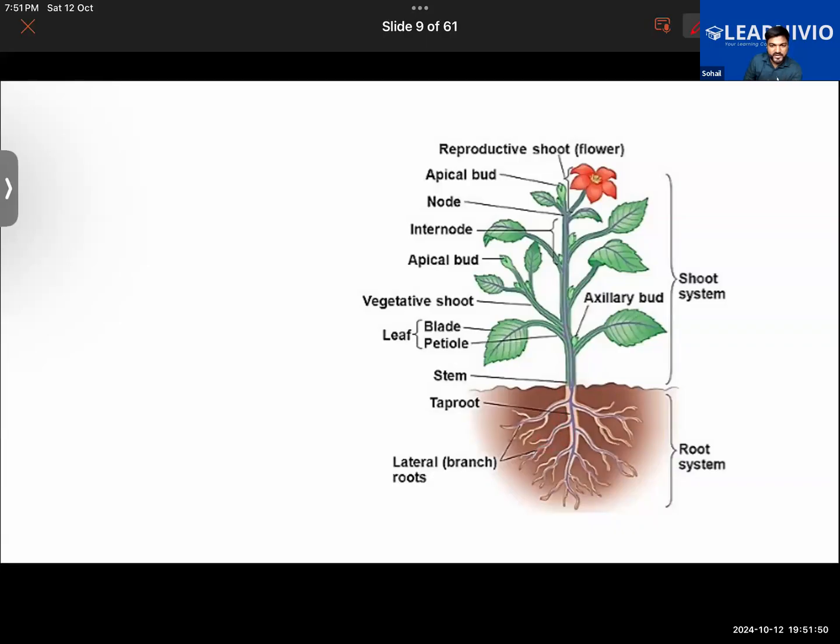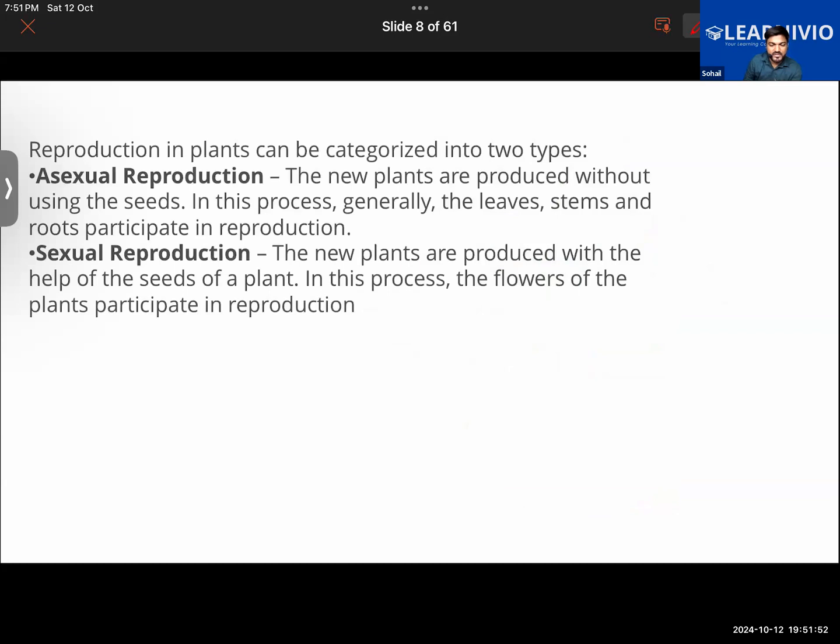So the different parts that we are seeing here, generally the leaves, stems, and roots, perform necessary functions in the plants. But in some plants, a new plant can be produced with the help of these parts of the plant. So in the case of asexual reproduction, particularly, we will be learning that a new plant can be grown with the stem, with the roots, or with the leaves.